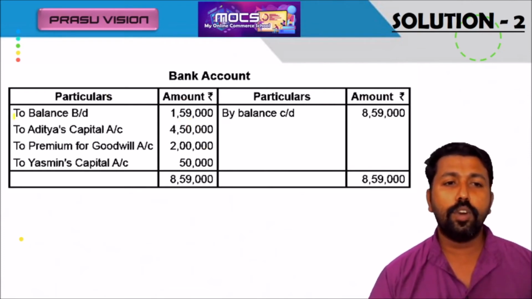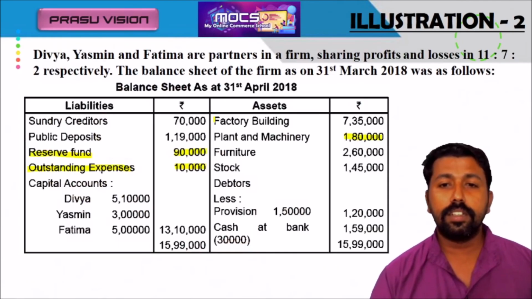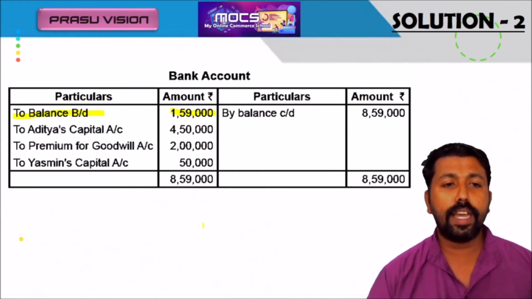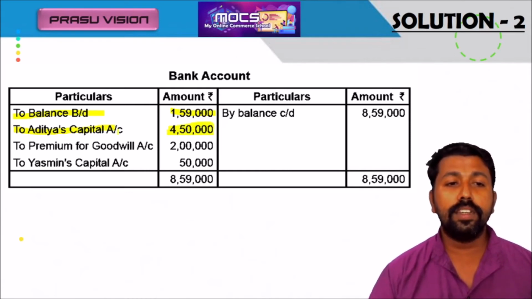So we are writing the opening balance of bank from the old balance sheet. This amount we have to take, cash at bank 1,59,000, and also we are taking Aditya's capital. You know very well the entry for the capital brought by the new partner: bank or cash account is debited with the new partner's capital and the premium for goodwill. So the capital amount is 4,50,000.